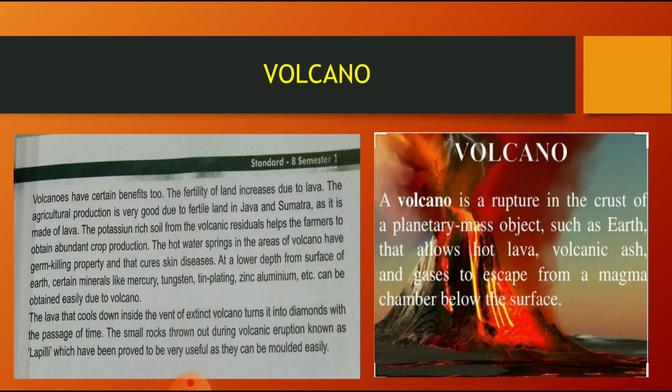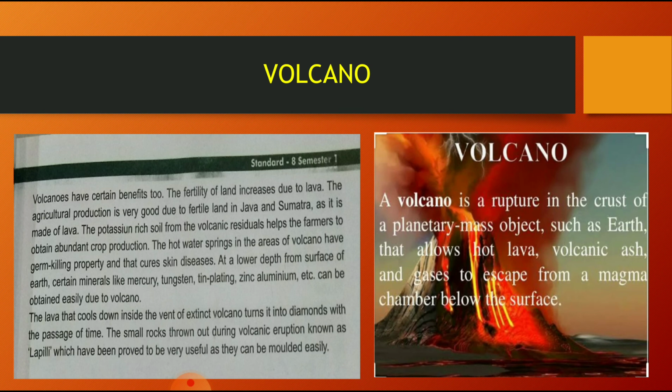The hot water springs in the areas of volcanoes have germ-killing properties. We all know that hot water springs have germ-killing properties. And in our daily life, regarding the coronavirus, it is repeatedly telecasted on TV that you should drink a lot of hot water so that the viruses are killed off. In the same way, the hot water springs in volcanic areas have germ-killing properties, because at 100 degrees Celsius almost all germs are burnt off, because it is boiled off. And so it may cure all skin diseases also.